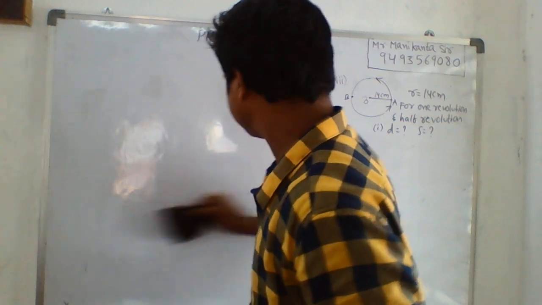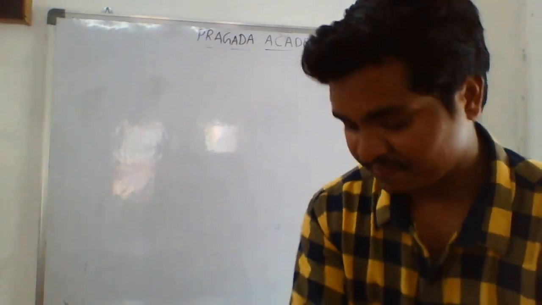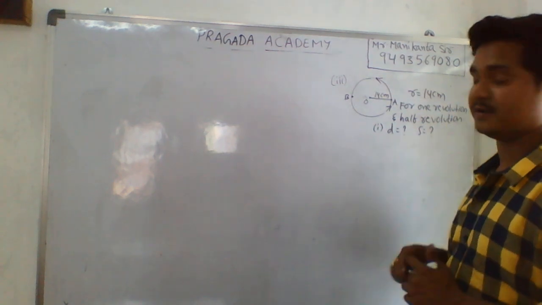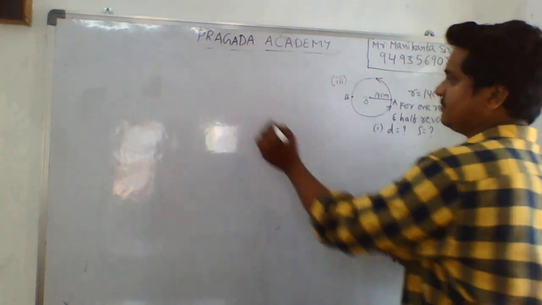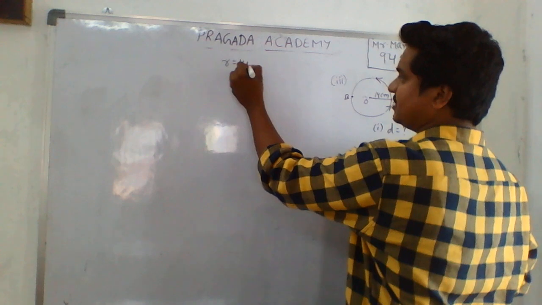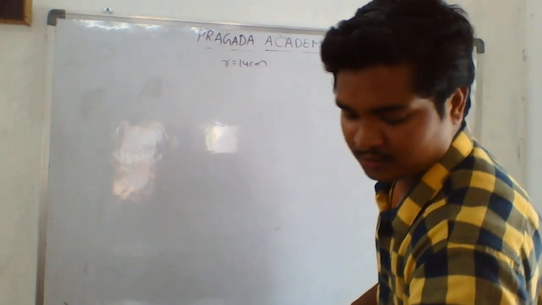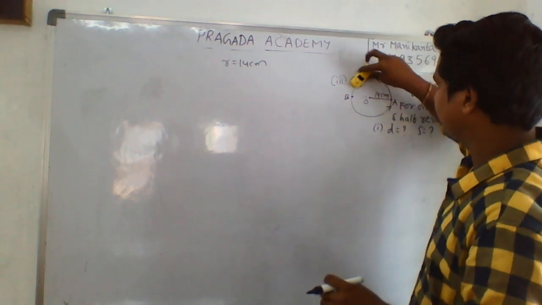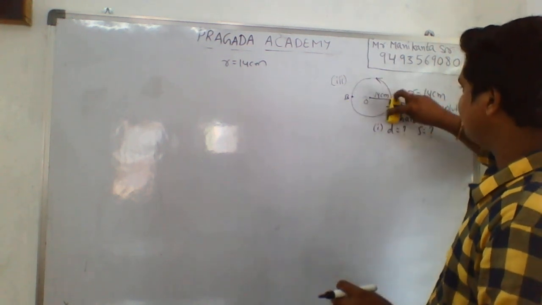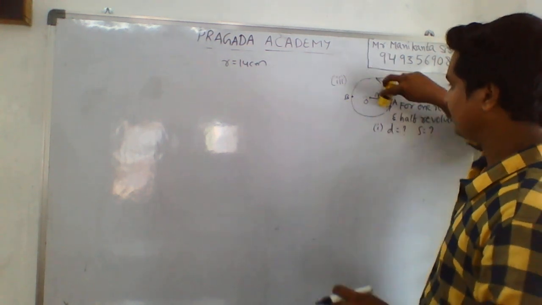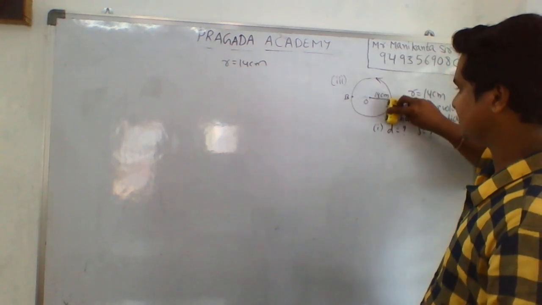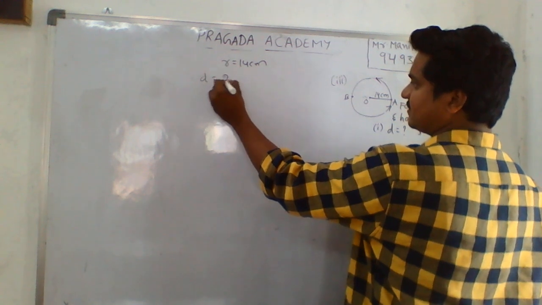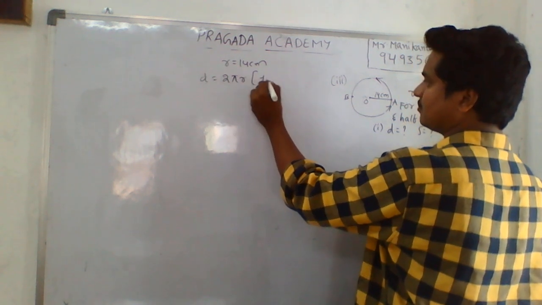The third symmetrical figure is the circle. For the circle, for one revolution and half revolution, I want to find distance and displacement. Here, what is the radius value? 14 centimeters, they gave the radius as 14 centimeters. Here, the car is moving in a circular path with a fixed distance from the center, with a fixed radius. So that's why the distance will be the circumference of the circle for one revolution.